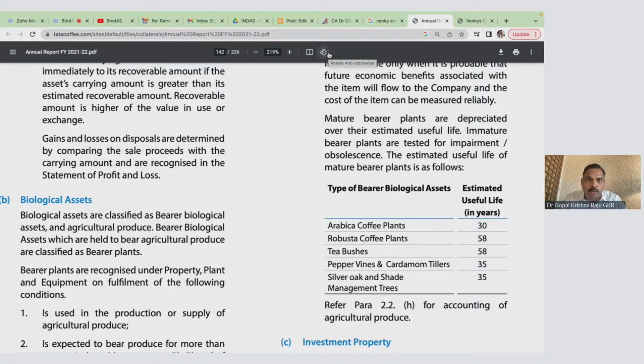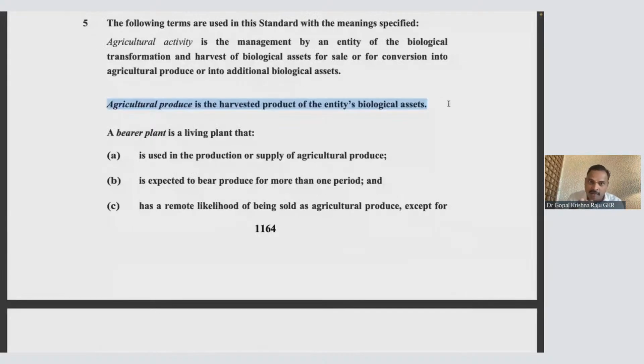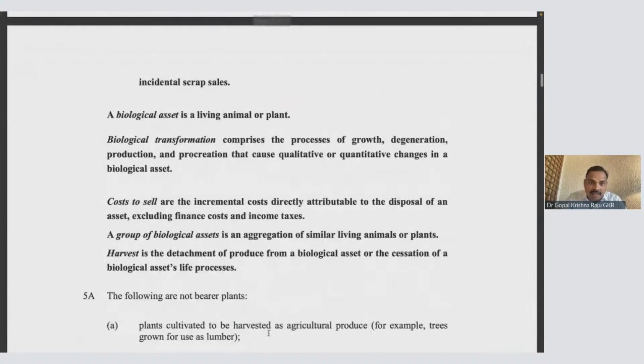It becomes, I repeat, I'll just show you the standard here. Yeah, so we are here. Look at agricultural produce. So what is the produce? The produce is the harvested product of the entity's biological asset. The produce is the harvested. So what is harvest? That is also defined. What is detachment from the biological asset? So a biological asset is a living plant or an animal.